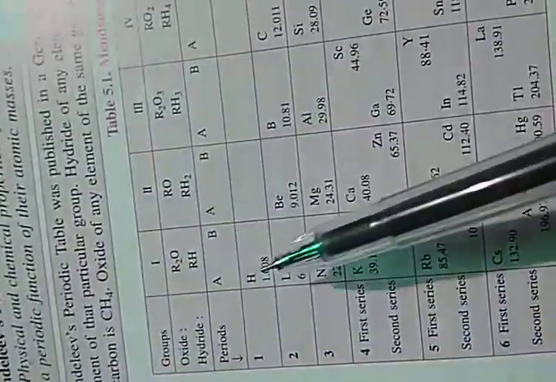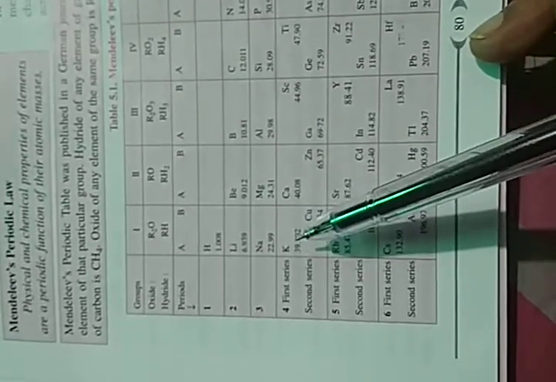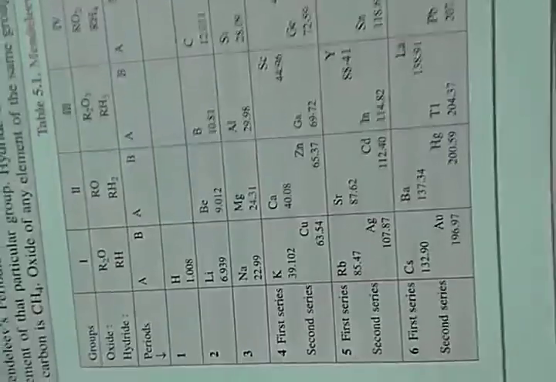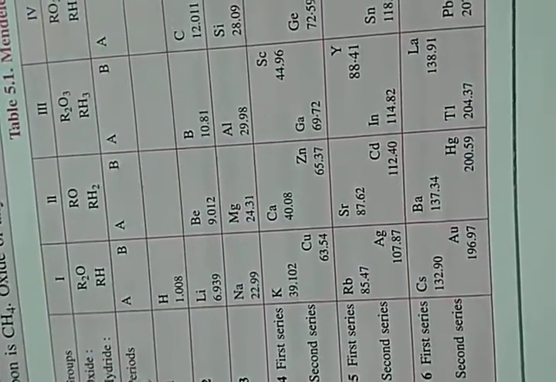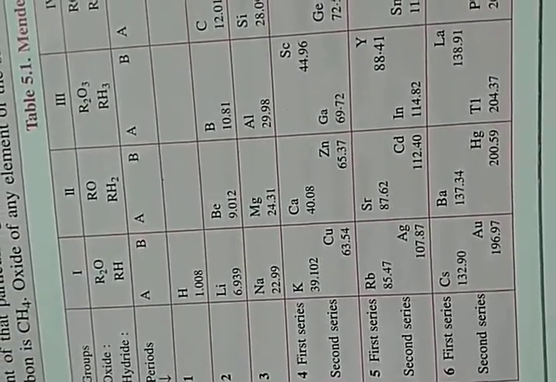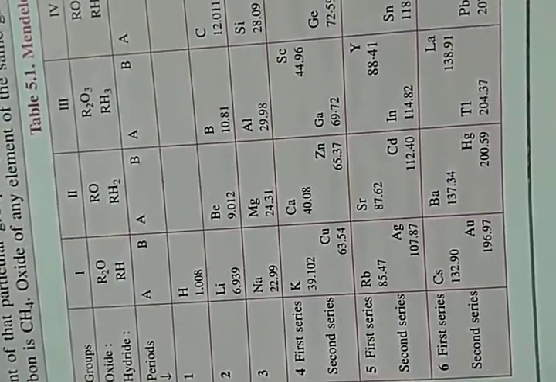For example, you see helium. After helium come lithium, beryllium, boron, carbon, nitrogen, oxygen, phosphorus. Then he came to sodium, in increasing order of atomic masses. Now he came to potassium. So they all fall in the same vertical column, the same group, and they all have the same properties: they all dissolve in water and form alkalis.